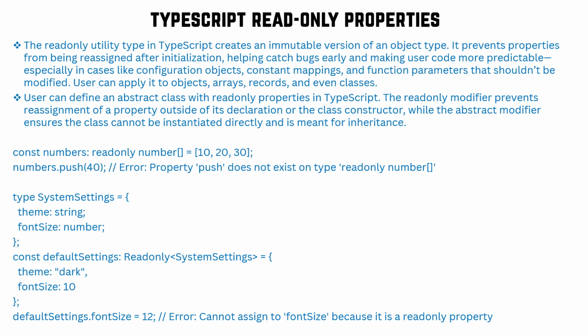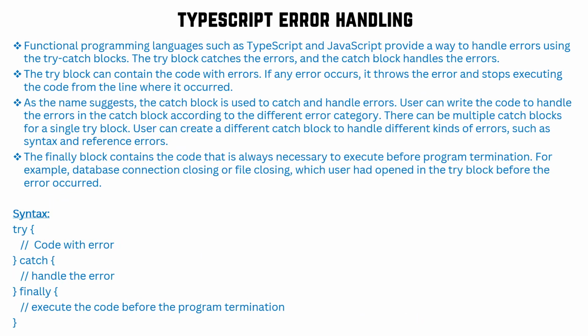Read-only properties: in case we want to make something fixed or immutable, we can make it read-only. Once we define read-only, we cannot reassign the value after initialization. That is the way read-only is used. The last one is error handling. In case an error comes and we are not handling it, it will stop the execution at that line, and the remaining lines of code will never be executed. That is the reason we need to handle the error properly so that the remaining lines of code can be executed.